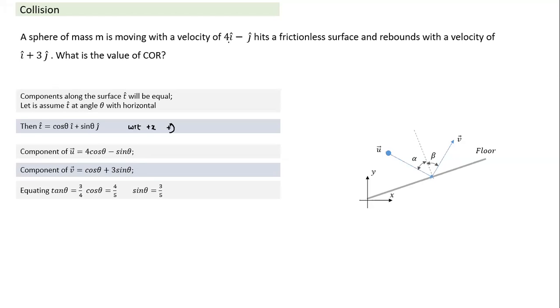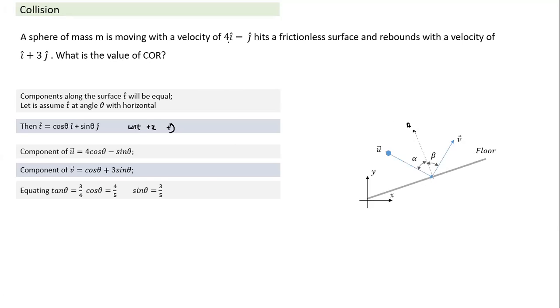Only one unknown. So equating, I get tan theta is equal to 3 by 4. So sin theta becomes 3 by 5, cos theta becomes 4 by 5. I have found the direction in which the floor is. Okay, but that is not what is required here. But once I understood the direction, typically to find the coefficient of restitution, let's come back again here.